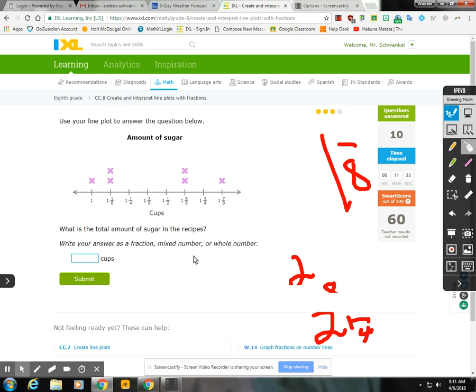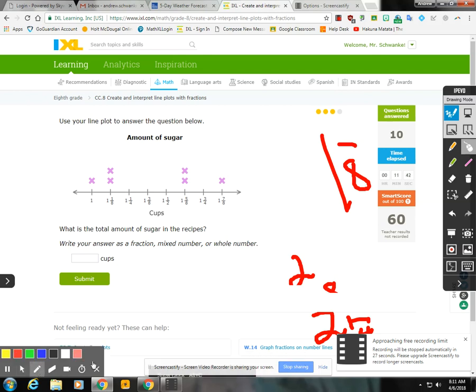Now let's go to the next one. What is the total amount of sugar in these recipes? Well, in this case, you just need to add them all up. I'm going to keep them all as mixed numbers. Let's get out this tool here real quickly.